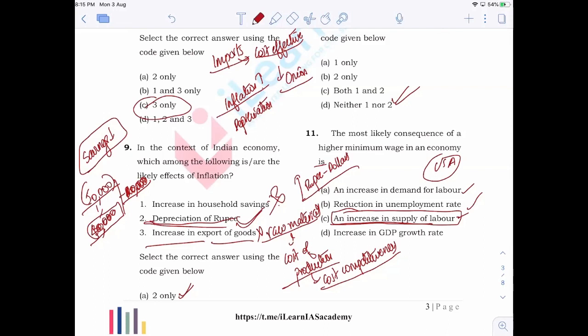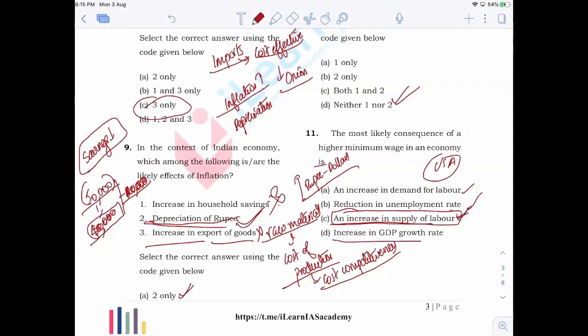So you can understand this particular case when it comes to that of Kerala also. In Kerala, as there is a high level of wages, people from other parts of the country are coming to Kerala, and the supply of labor in Kerala has actually increased, right? So in that case, you can mention that can be possible.